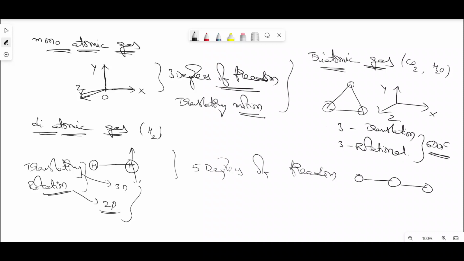Similarly, when we consider a triatomic gas which is in a linear form, then the number of degrees of freedom is 7 degrees of freedom when we consider a triatomic gas which is in the form of a linear path.